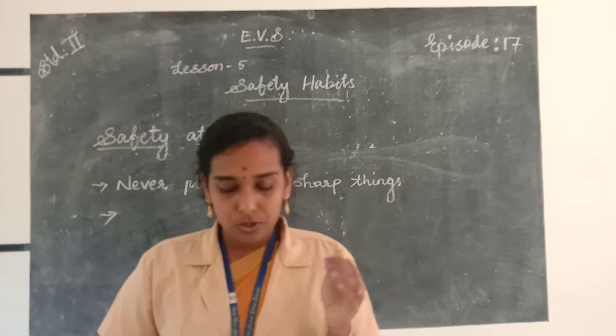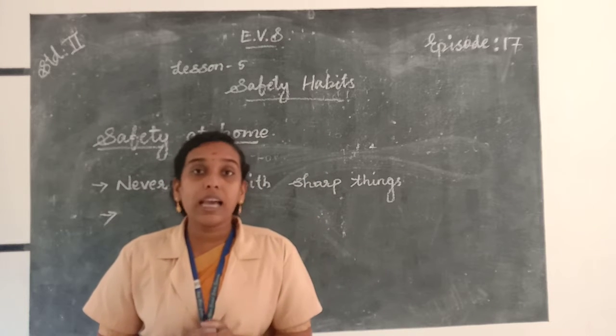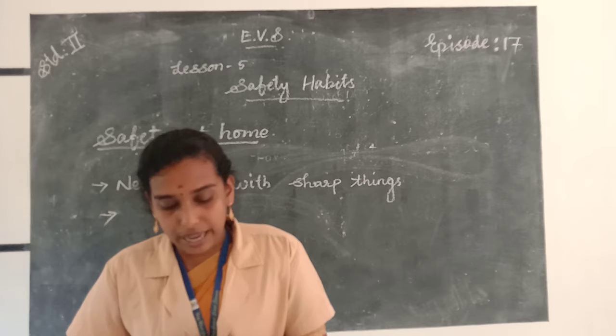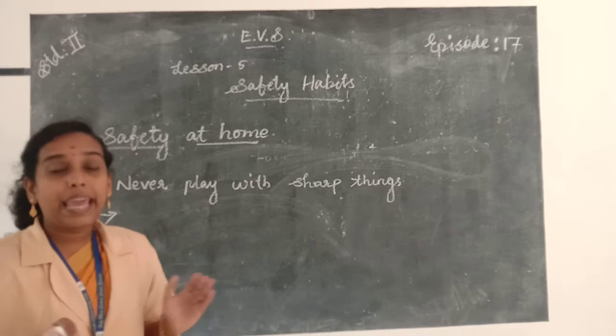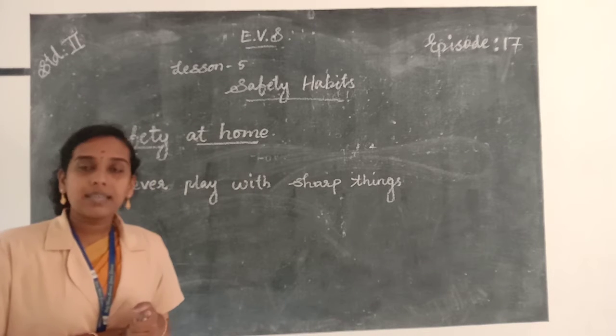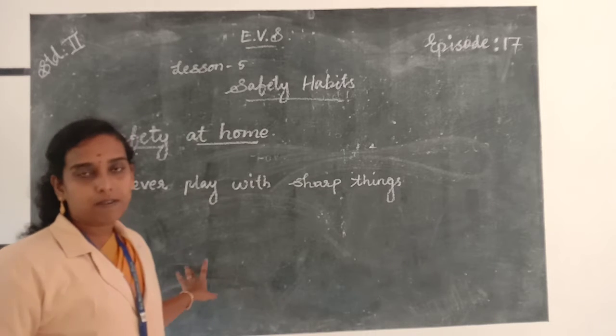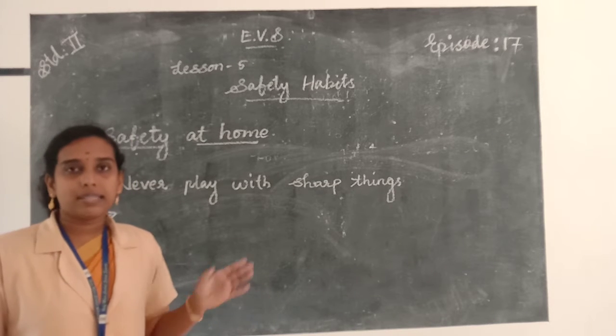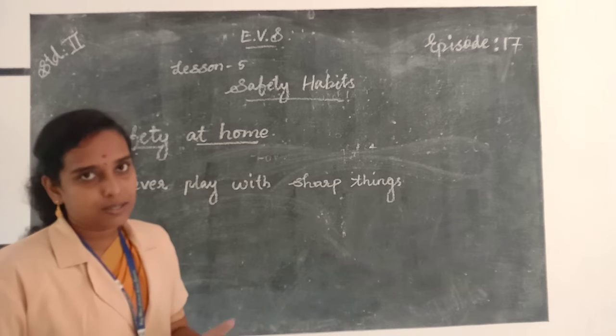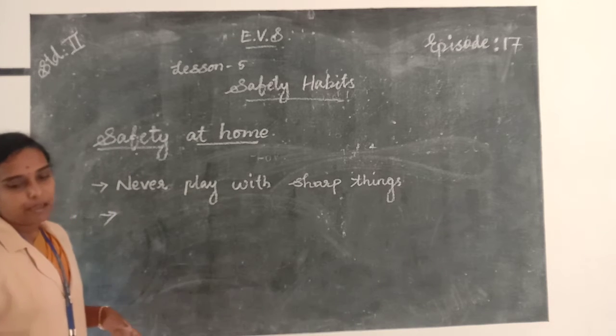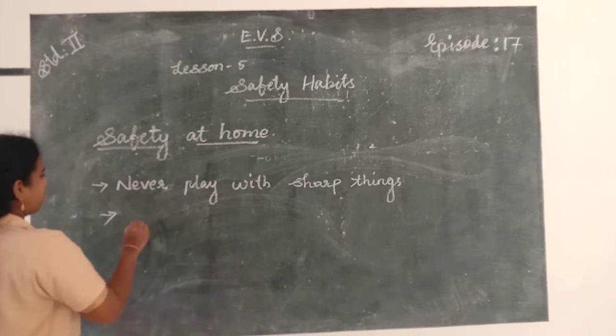So you should always stay away from the electric circuits, such as plug points and other electric circuits. Stay away from electric sockets.